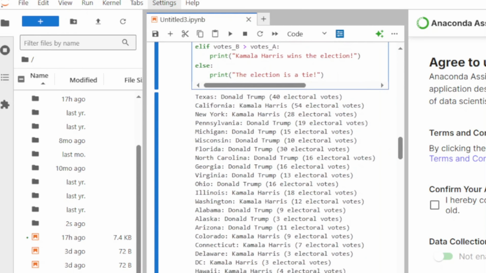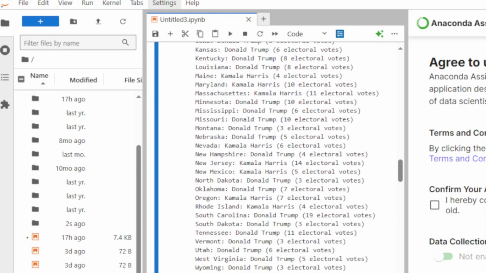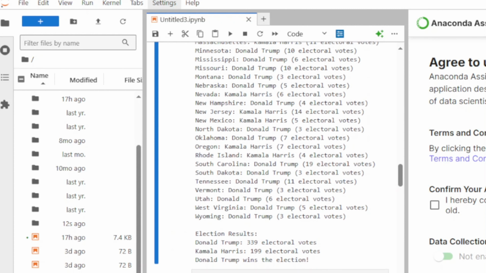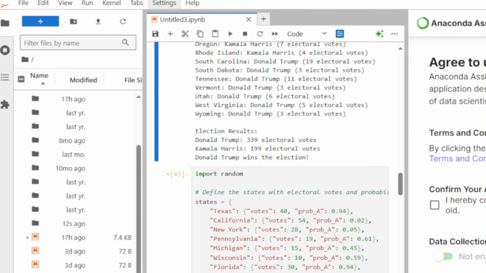So you can see what he got here. You can just look through. It says here that he's running away with 339 electoral votes. In my mind, I don't think that could actually happen. I mean, it could. You never know what's going to happen. But just from the indications in the polling right now, I don't really see that happening.